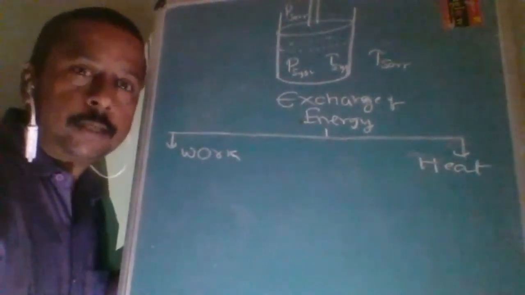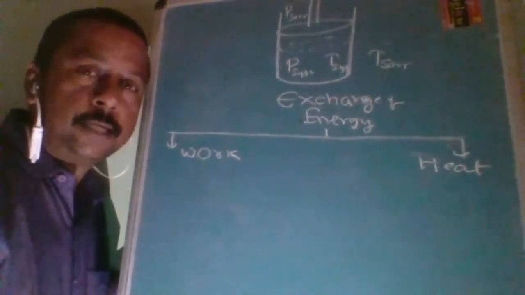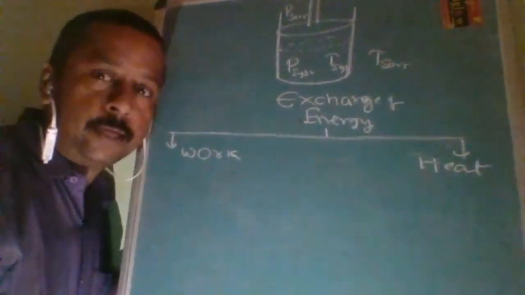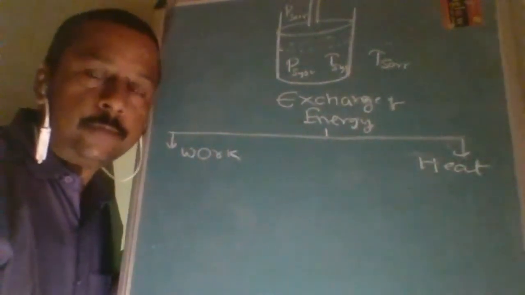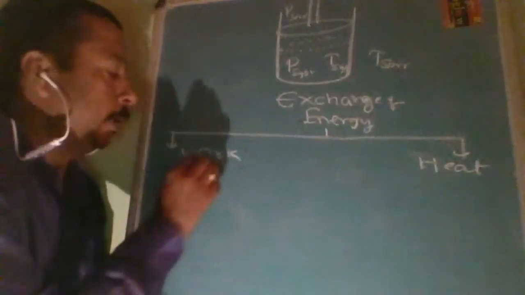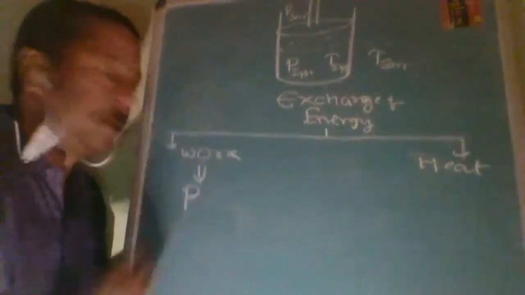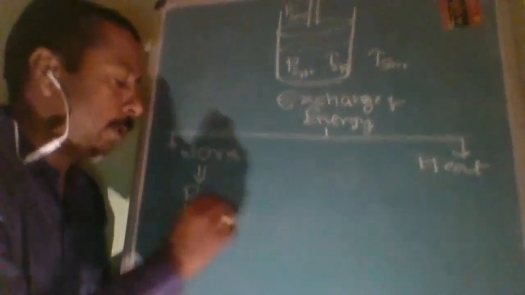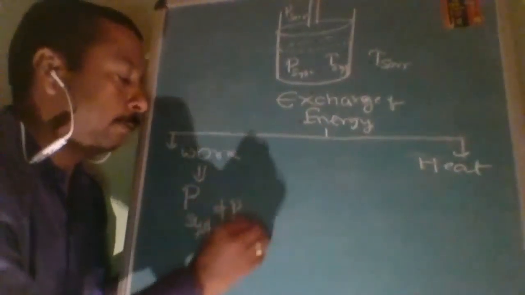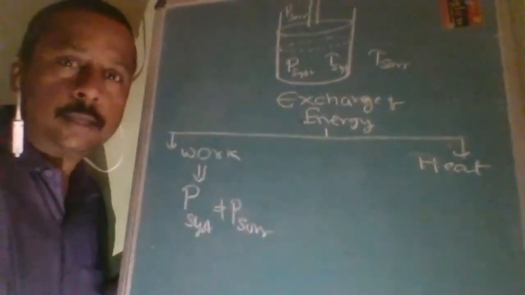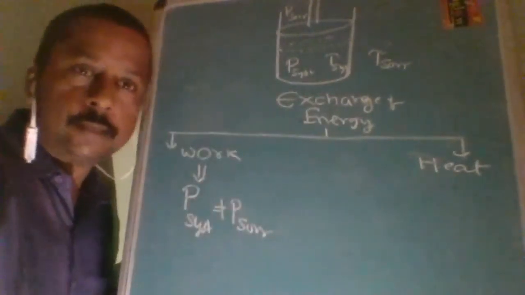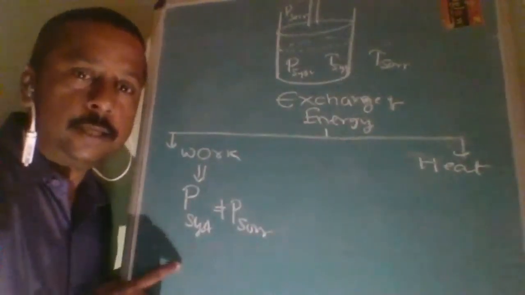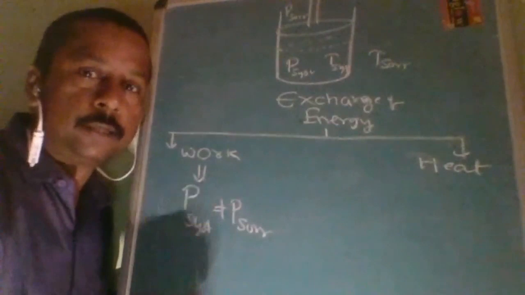But the conditions for work and the conditions for heat, when the heat energy will be transferred and when the work energy will be transferred, will be different. Work energy will be transferred when the pressure of the system is not equal to the pressure of the surroundings. Energy will be transferred between the system and surroundings when there is a change in pressure.